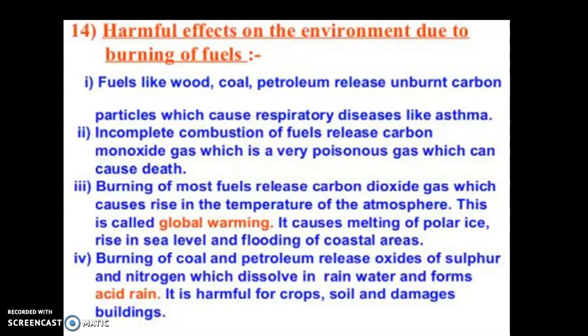death. So burning of most fuels release carbon dioxide gas which causes rise in the temperature of the atmosphere, and this is called global warming.